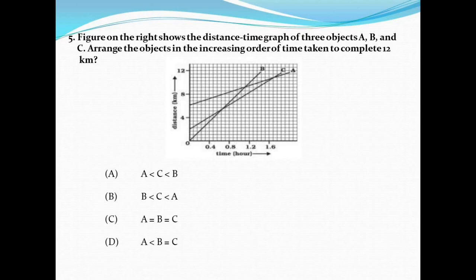In the given graph, it is clearly visible that object B reaches the destination mentioned as 12 km faster than the object C and A, where object C reaches second and object A reaches last. So the correct answer is option B, that is B less than C less than A.